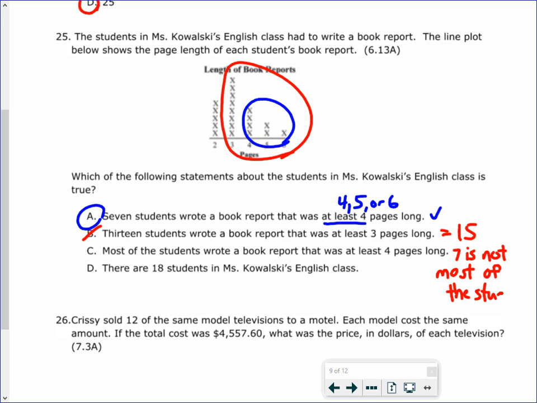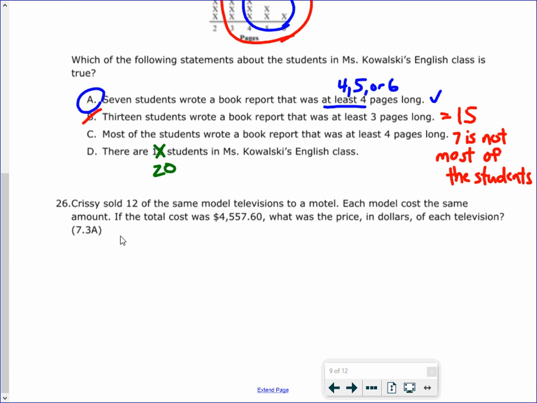And then finally, we have, there are 18 students in Mrs. Kowalski's English class. We just count them all up. So we have 5, 6, 7, 8, 9, 10, 11, 12, 13, 14, 15, 16, 17, 18, 19, 20. So not 18, it should be 20. So there you have it. 25, the answer is A. 7 students wrote a book report that was at least 4 pages long. So make sure you understand what at least means.